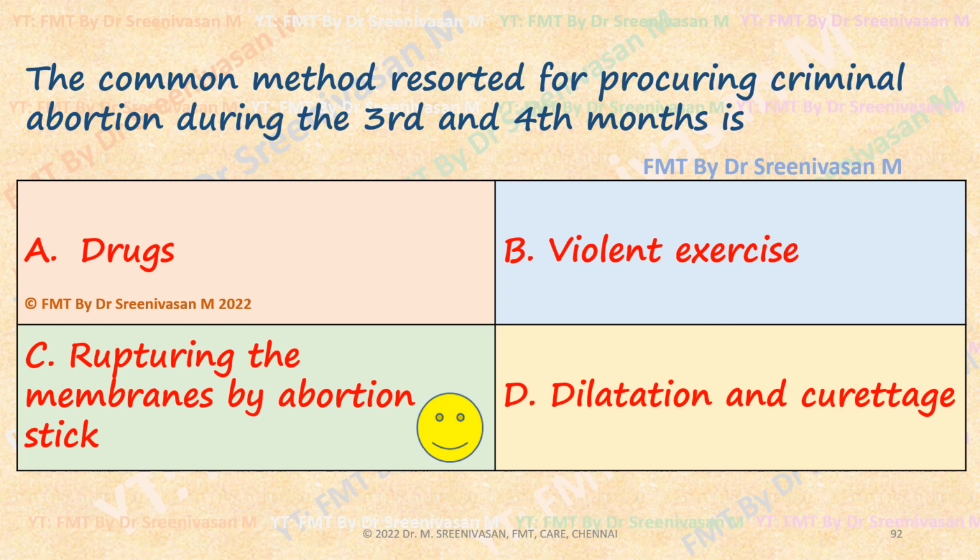Drugs in the second month, violent exercise in the first month, dilatation and curettage again in the initial period, the first trimester.